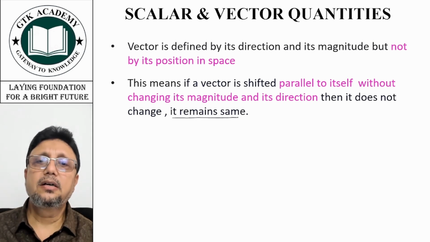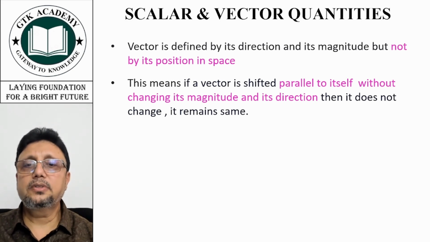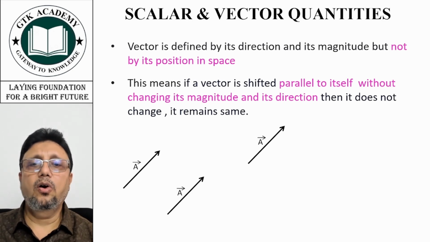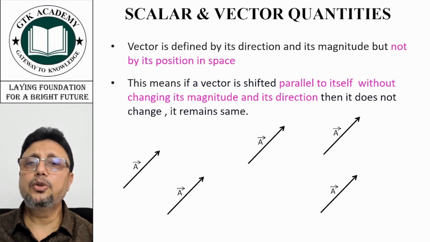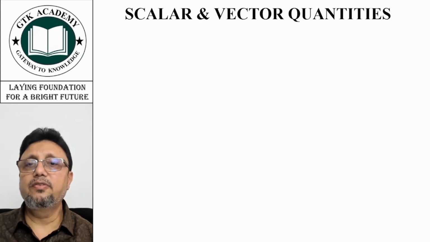It remains the same. Suppose we have this vector and we shift it parallel like this, or like this, or like this. In all these cases, the direction and magnitude are the same. So it doesn't matter. The vector remains the same. It's very important, and we'll be using this now. You'll see.